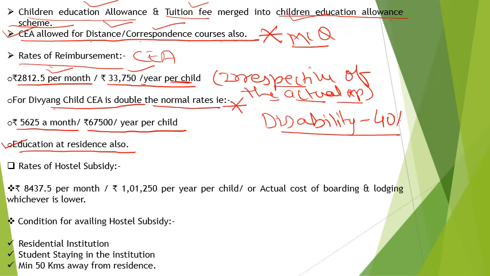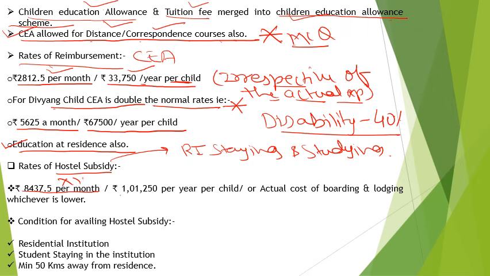Now another thing is hostel subsidy. What is this hostel subsidy? Basically, students residing in the educational institute, staying and studying there, are eligible for this hostel subsidy. The rates of this hostel subsidy are 8,437.5 per month, or this can be multiplied by 12 and you will get this amount per year per child, or the actual cost of boarding and lodging, whichever is lower.